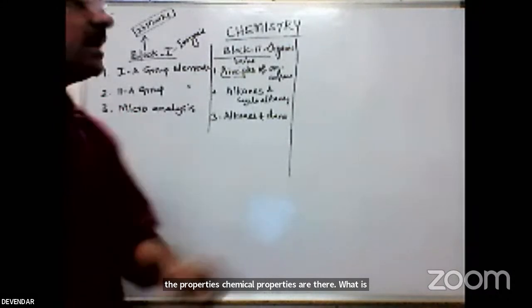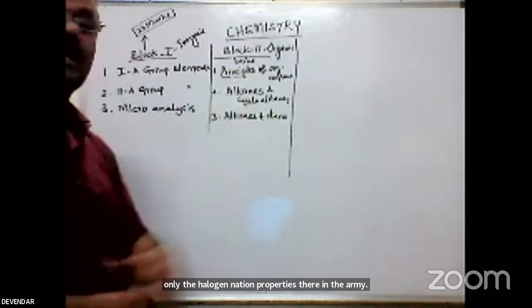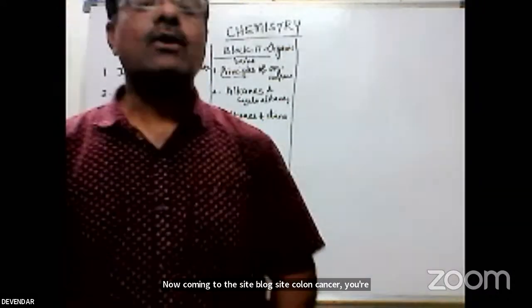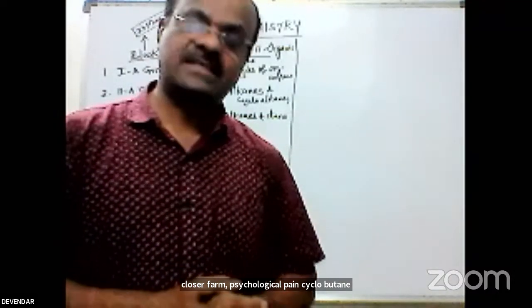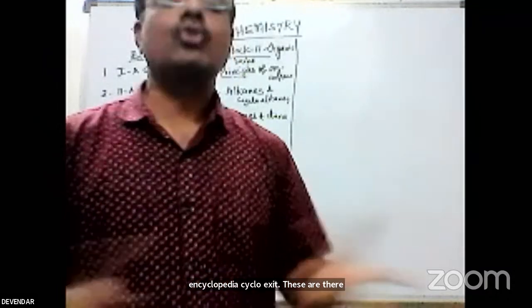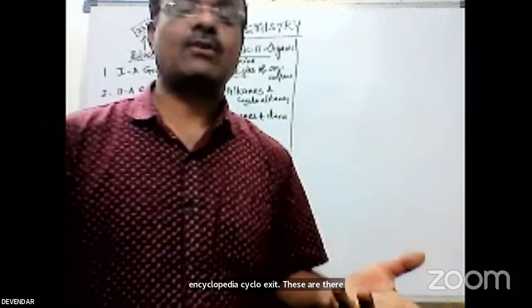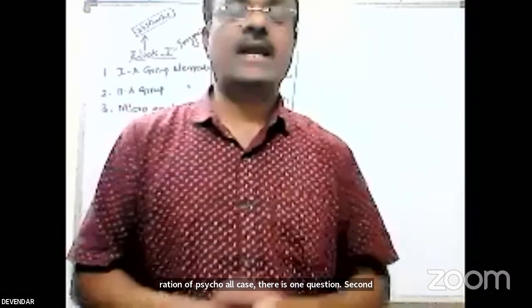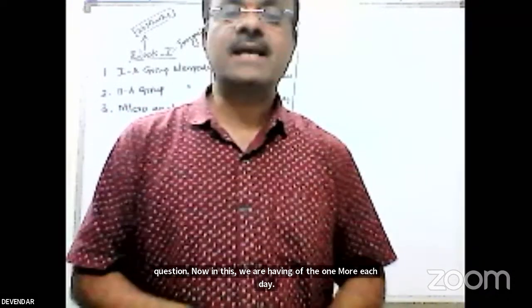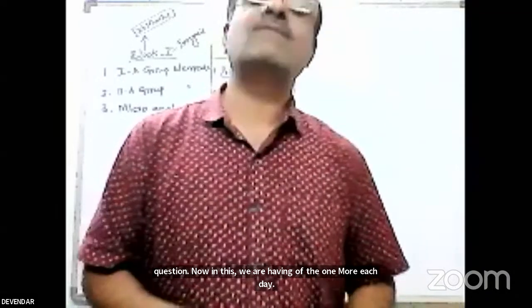Now coming to the cycloalkanes. Cycloalkanes are in closed form: cyclopropane, cyclobutane, cyclopentane, cyclohexane. How to prepare them, the general methods of preparation of cycloalkanes, is one essay type question. Now in this, we also have Bayer strain theory. Why was Bayer strain theory introduced for the cycloalkanes?